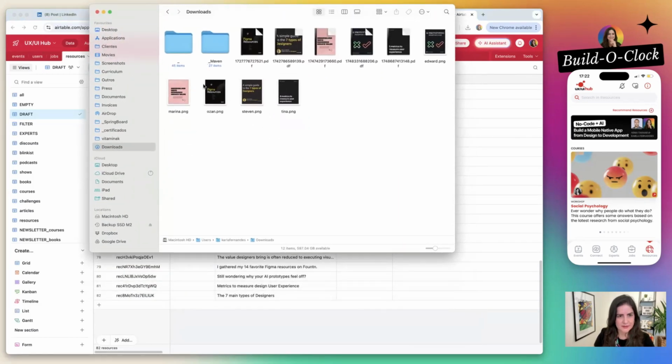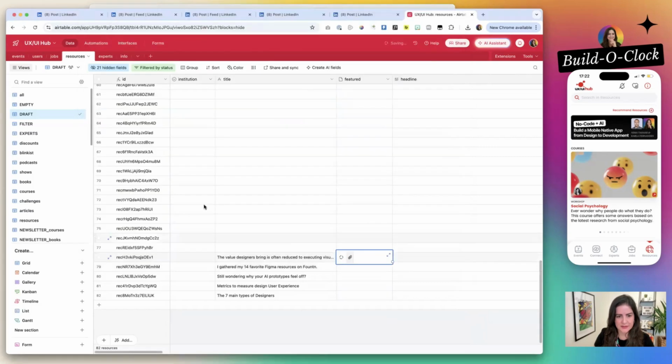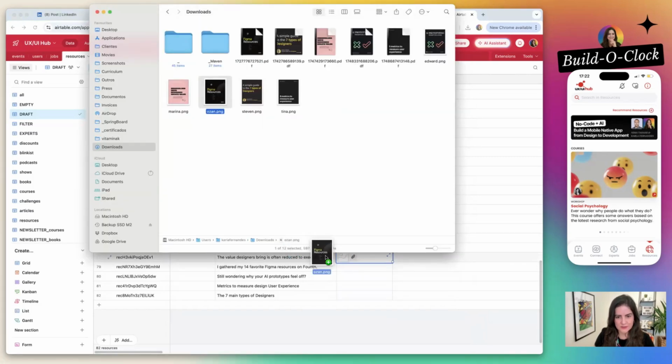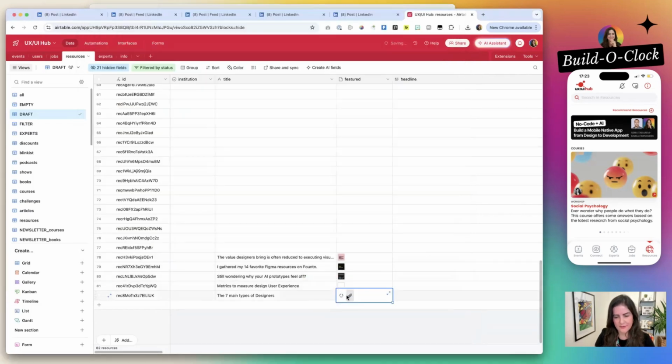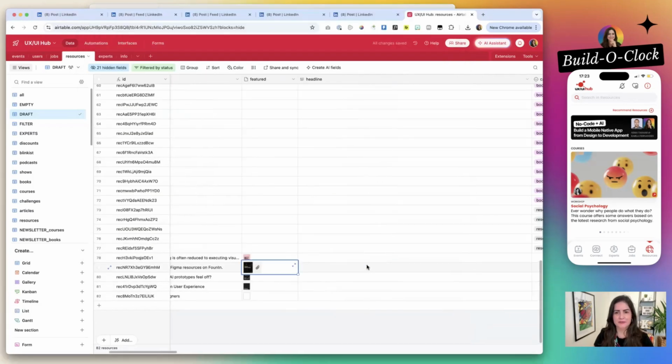Here, the value designers bring, Ozan's, then where? Okay, Edward's here, then Tina, and Stephen. Great. We have the image, we have the title.